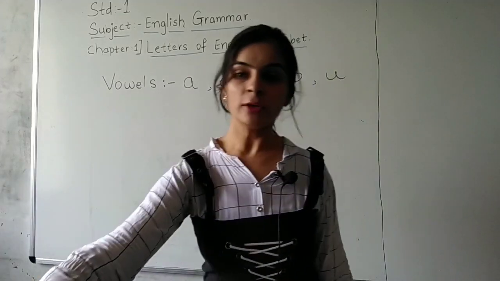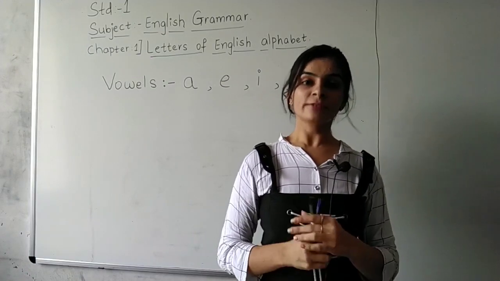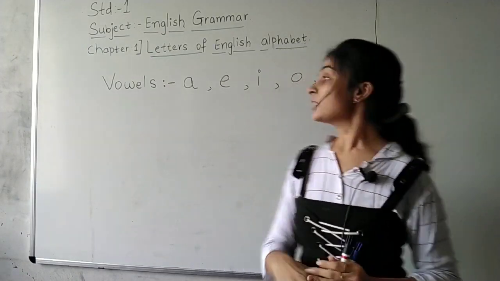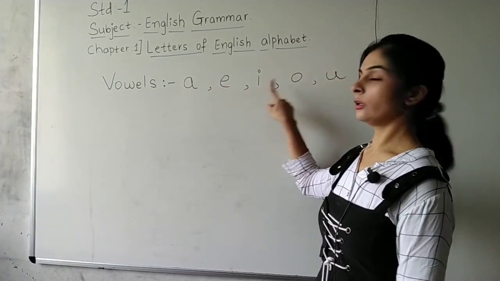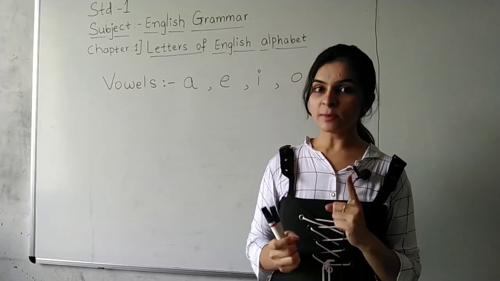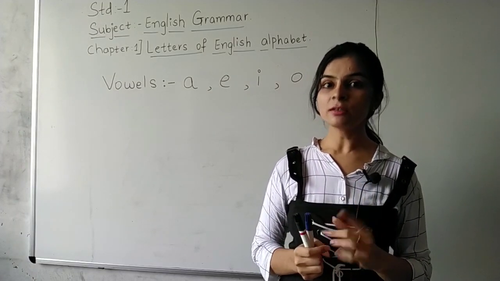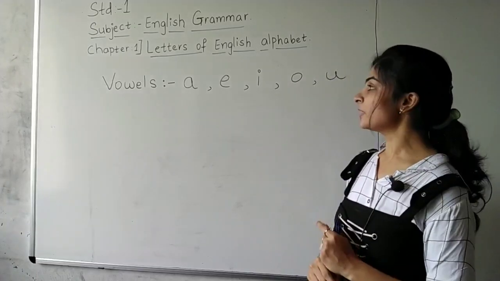Right? Now I am going to show you some pictures of some words, okay, which are starting with A, E, I, O, U. We all know letters. अब आप लोग words बनाना चाहते हो ना? We will make words, okay? Before making words, I will show you some pictures.